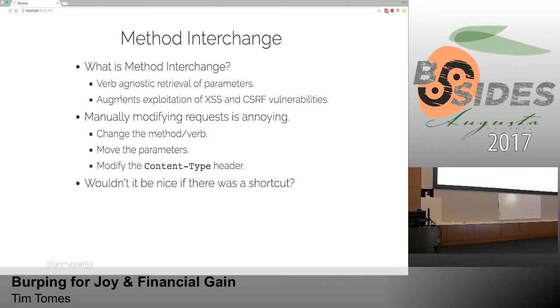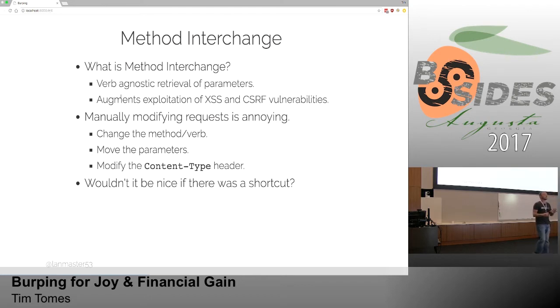The developer on the server side has the ability to say, I only want to take parameters from the URL, or I only want to take parameters from the payload, or I'll take it from anywhere, just find it for me. The problem with method interchange comes when the developer does that last thing, when they just say, give me this parameter, I don't care where you give it.